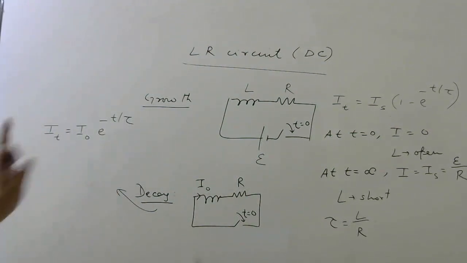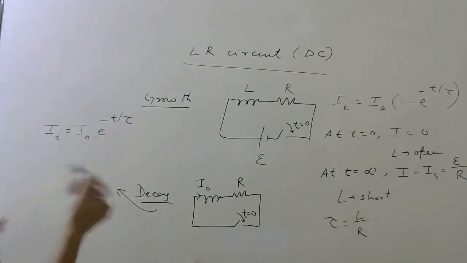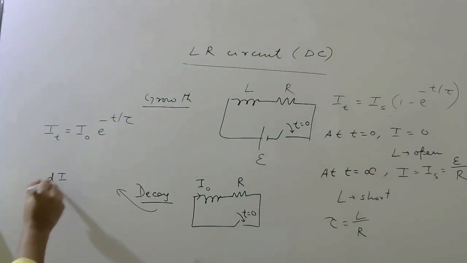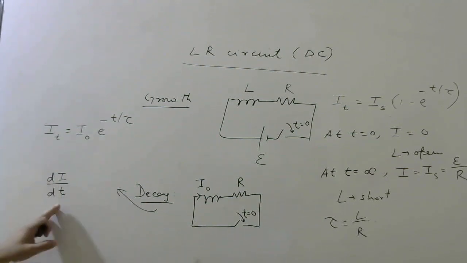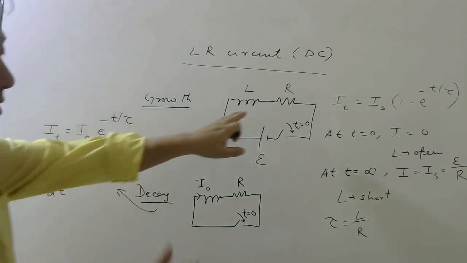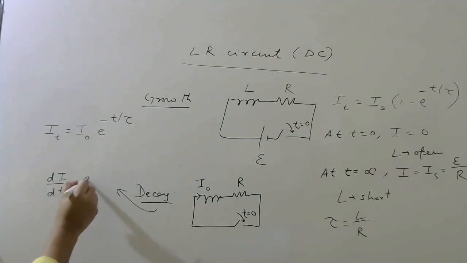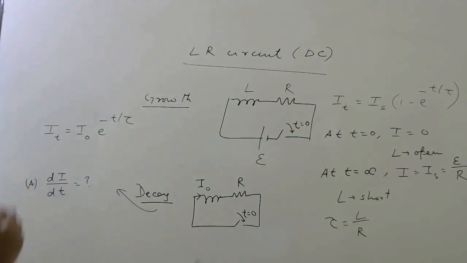Okay, students, so keep this formula in mind. Sometimes they will ask rate of change of current. So if they ask rate of change of current, you know di by dt, this you have to do. So if the current is decreasing, for this function you find the derivative. If the current is increasing, for this function you find the derivative. So this can be asked, remember, very important.